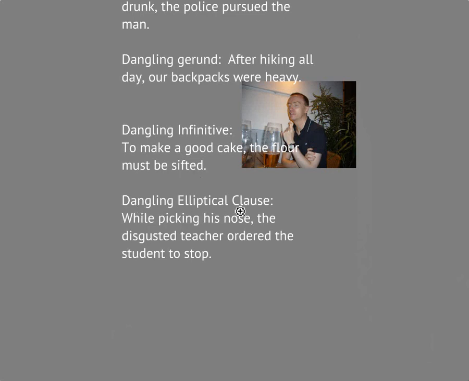And then a dangling elliptical clause. An elliptical clause is a clause where something is left out. The subject and verb have been left out. While picking his nose, the disgusted teacher ordered the student to stop. This is a bad sentence because it's obviously not the teacher who's picking his nose. It's the student. So we might want to fix this by saying something like, while the student was picking his nose, the disgusted teacher ordered him to stop. We have to put something back in there so that it doesn't dangle anymore.